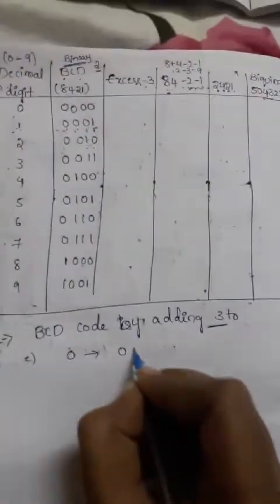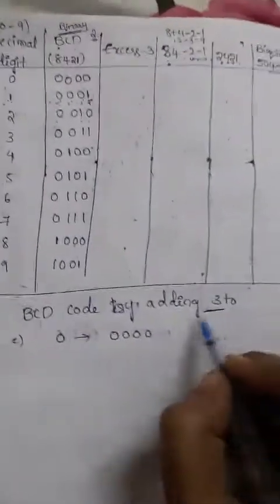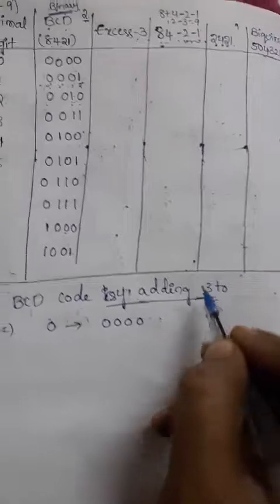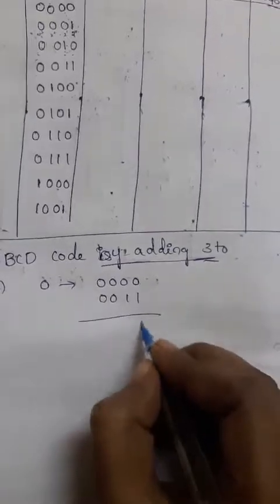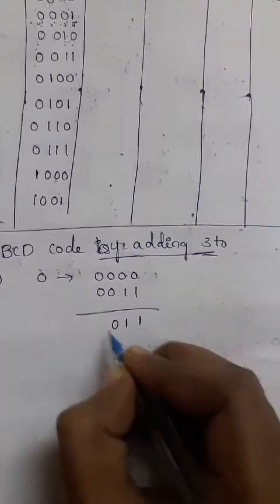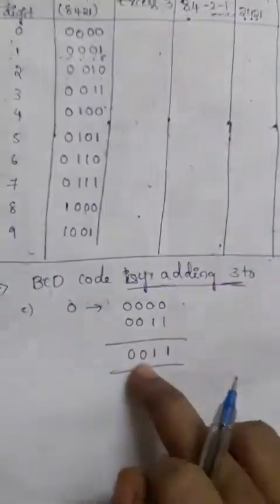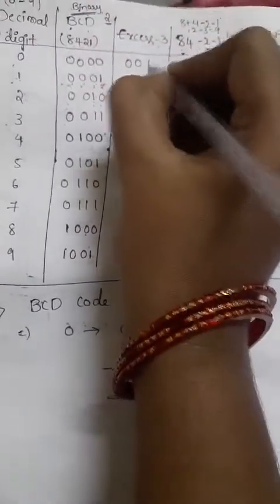So actually for 0, what is the BCD code? All zeros, right? So what is the main point here? By adding 3. So what is the 3 of binary code? That is 0011. Now I am adding these numbers. 0 plus 1 is 1, 0 plus 1 is 1, 0 plus 0 is 0, 0 plus 0 is 0. So what is the 0 of excess 3 code? That is 0011.